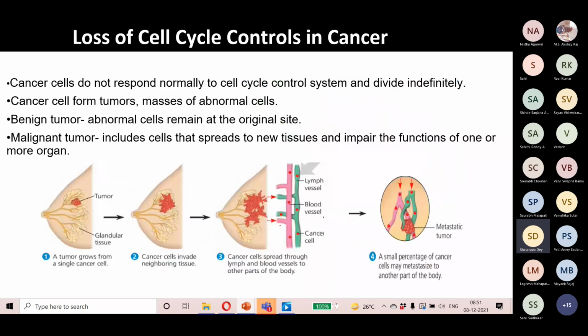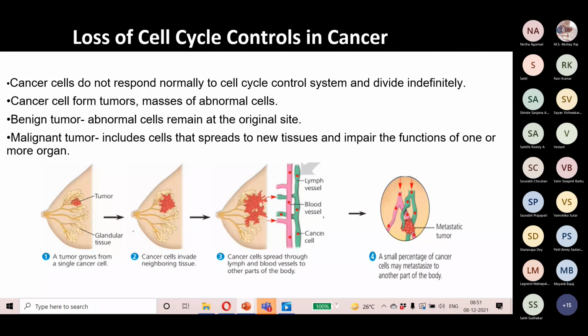Yeah, he has understood. So what happens if a cell loses all its cell cycle checkpoints? If cell cycle checkpoints are not working properly, the cell will undergo mutations, and these mutations will cause the cell to undergo uncontrollable cell division. The cell division won't be controlled. The cell will divide at a higher proliferation rate than a normal cell, so the cell will divide infinitely.